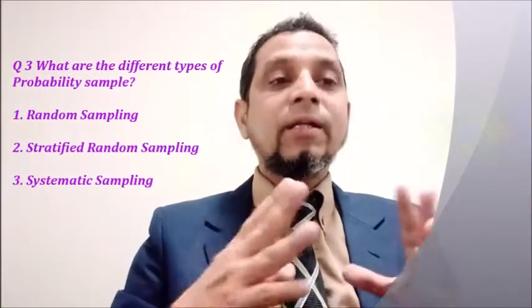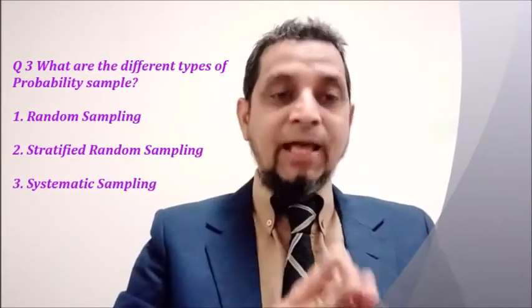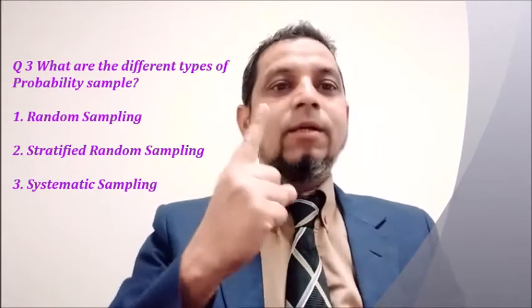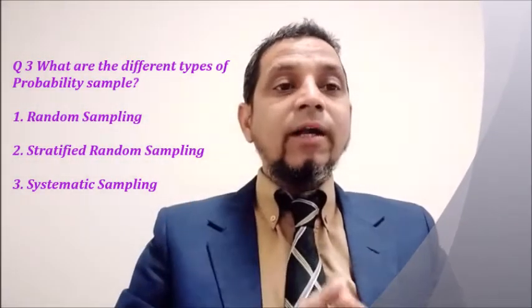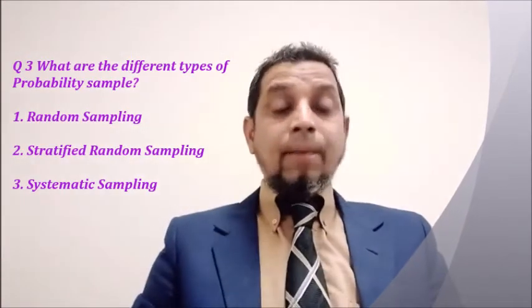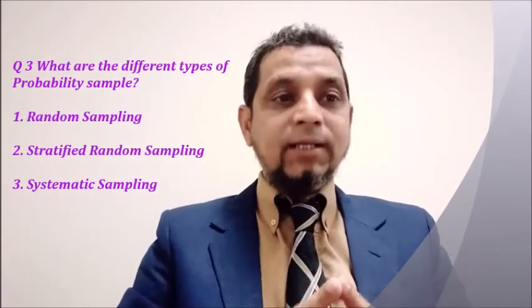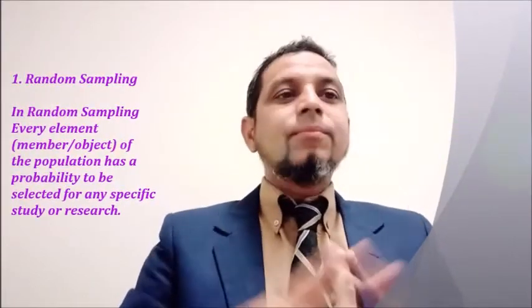Point number three, what are the main types of probability sampling? Number one, random sampling. Number two, stratified random sampling. Number three, systematic sampling. I will discuss each type one by one. Number one, random sampling.